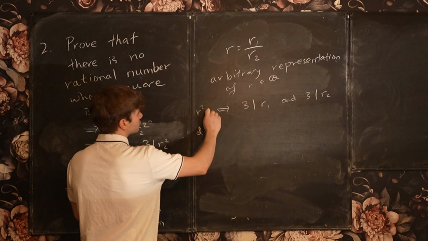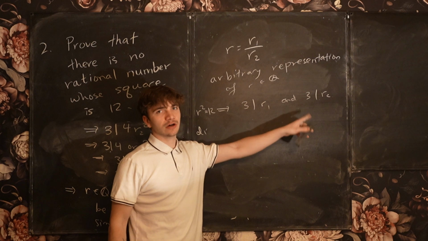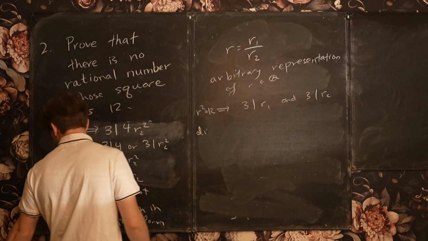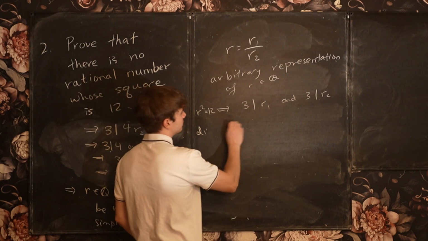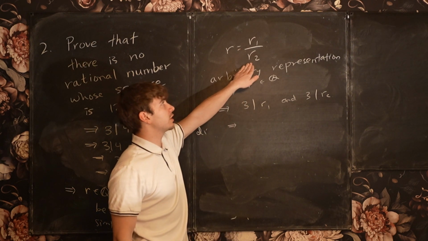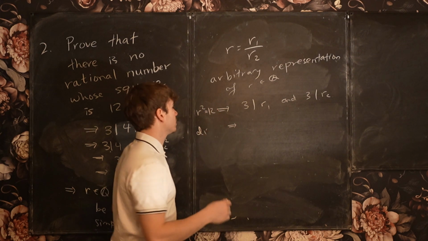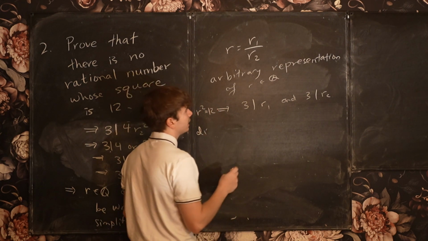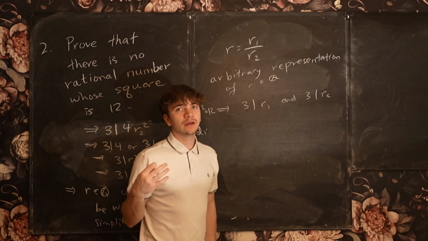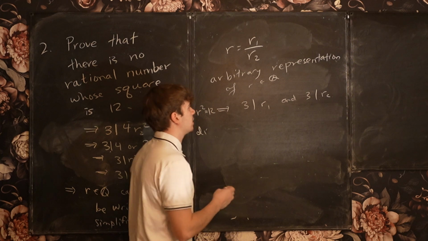So no matter what I choose for r1 and r2, I can keep canceling out a 3, and then I'm going to run out of factors of 3 to keep canceling out.